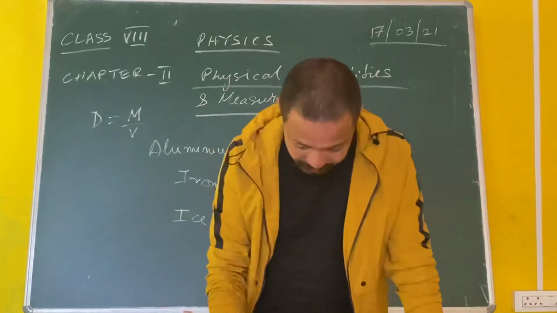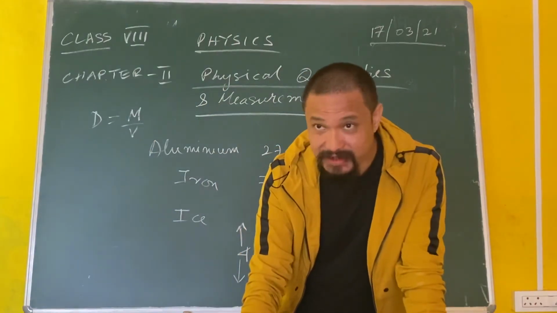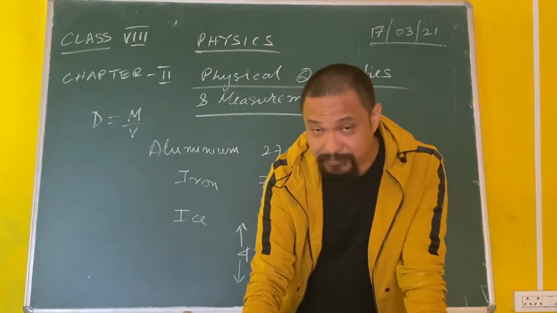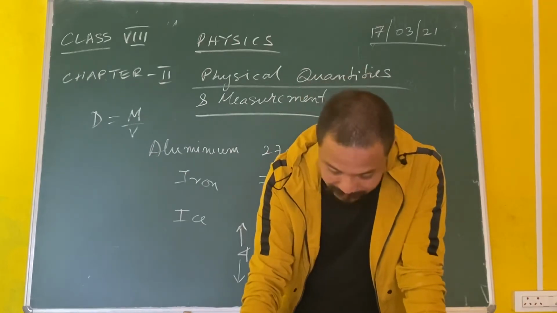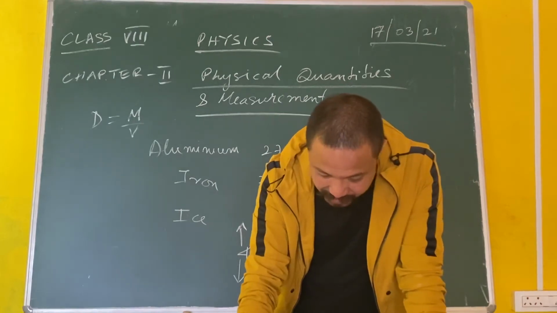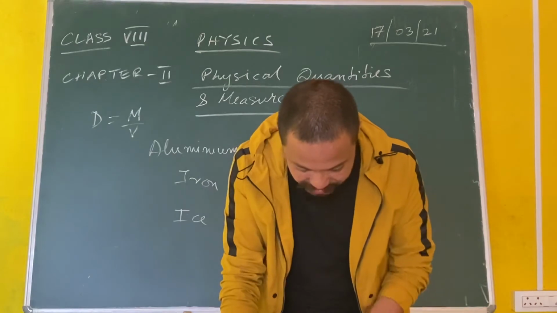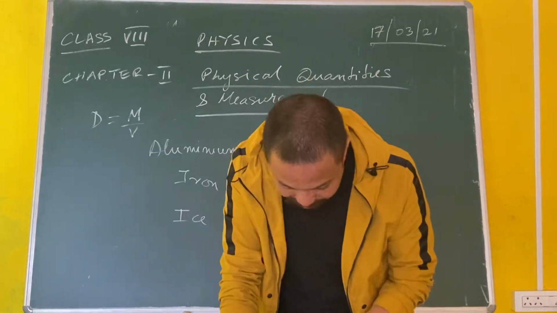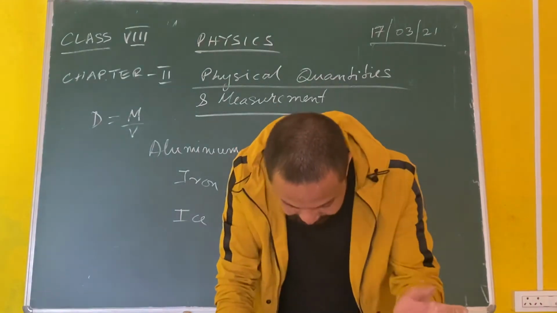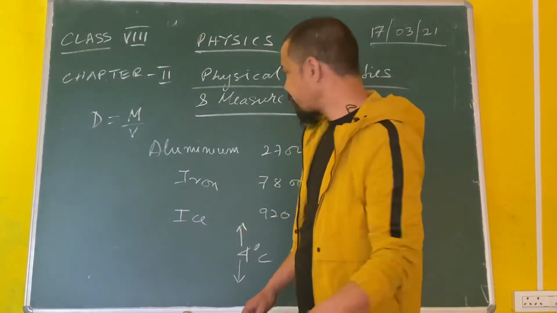Okay. So the density of a substance compared to the density of water at 4 degrees Celsius, because at 4 degrees Celsius water has maximum density, minimum volume, is called the relative density of a substance. The relative density of a substance is defined as the ratio of the density of the substance to the density of water at 4 degrees Celsius. Another term used for relative density is specific gravity.